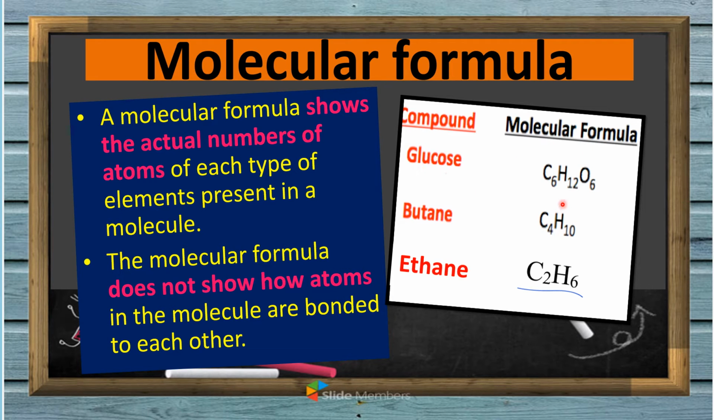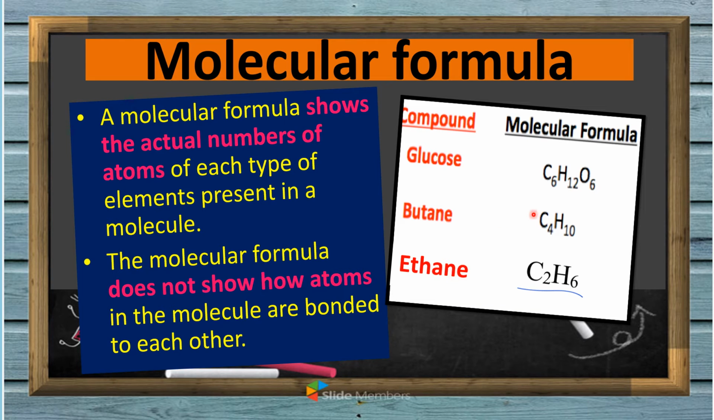So for glucose, we have C6H12O6. These are the actual numbers of atoms of each element. How many elements for glucose? We have 3: carbon, hydrogen, and oxygen. How many atoms are there in each element? Carbon has 6, hydrogen has 12 atoms, and oxygen has 6 atoms. So this is what we call a molecular formula because it shows the actual numbers of atoms.